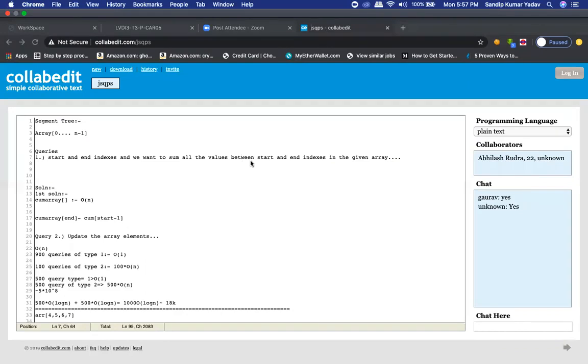Okay, someone asked the same question again: is the certification of DS algo important? Till the time you are able to solve questions of DS and algo in the interview, it is not important. Even if you are not able to solve the question, then also it is not important, because they don't care, right? So private companies do not care about your certification.